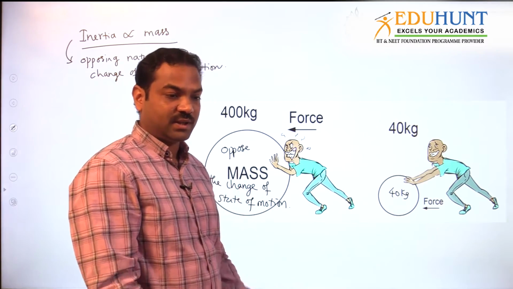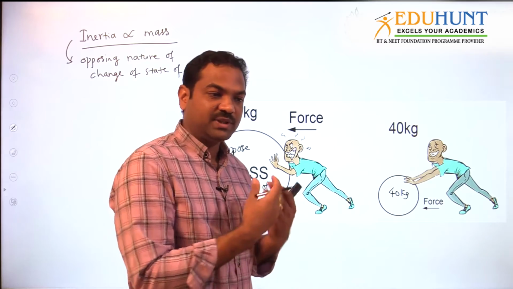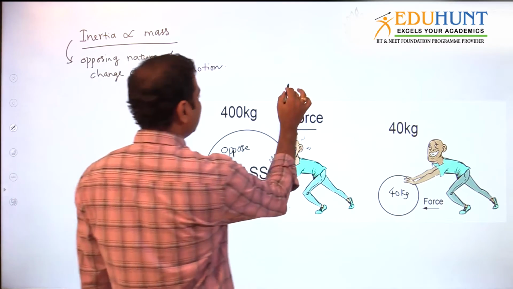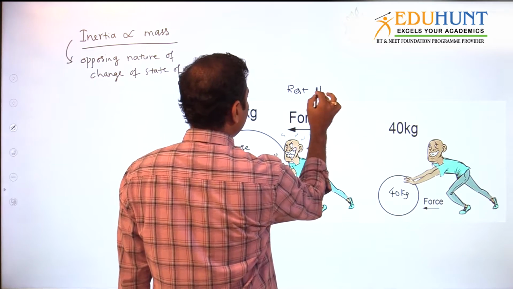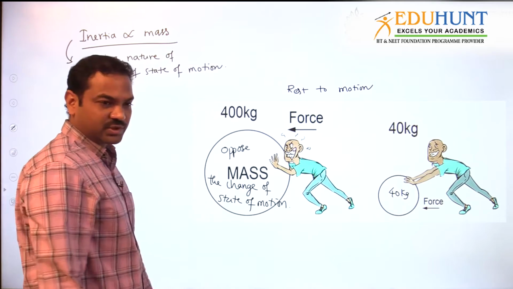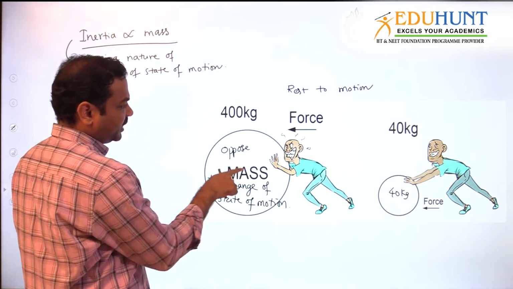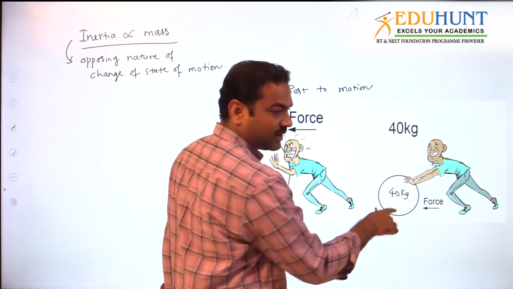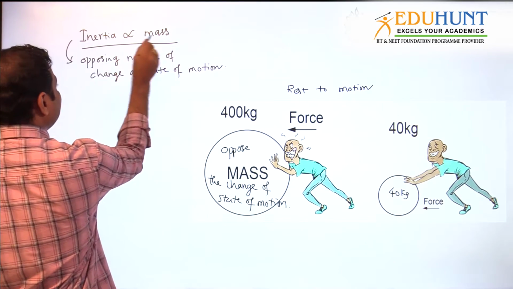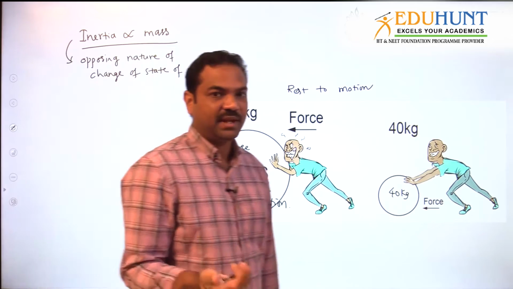It will have more inertia, more opposing nature to the change of state, rest to motion. Here, what is the change of state? Rest to motion. So to move this body, we require more force, and to move that body, we require less force, because of mass. So that's why we say that inertia is proportional to mass.